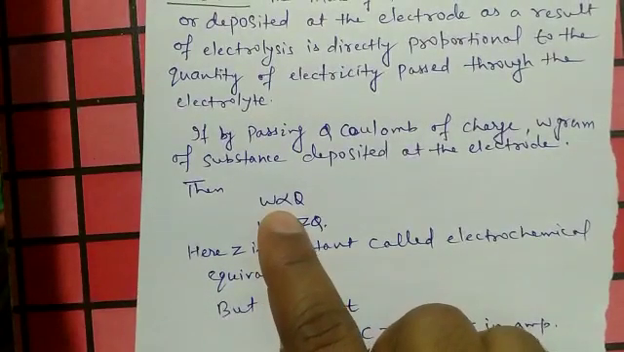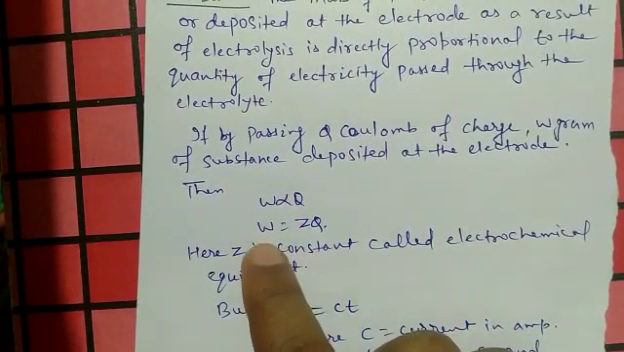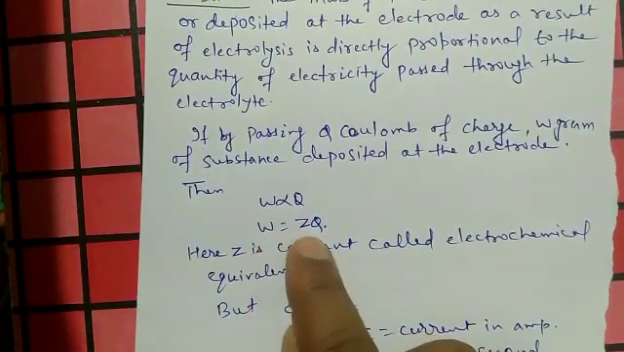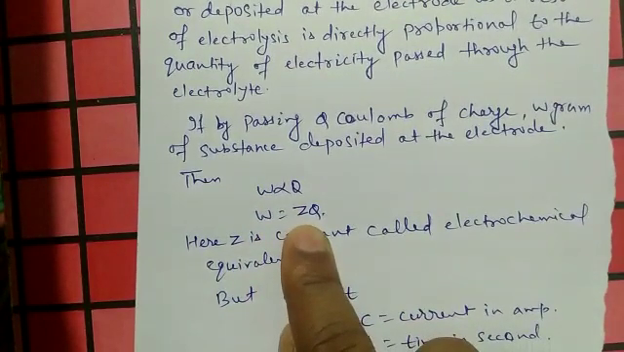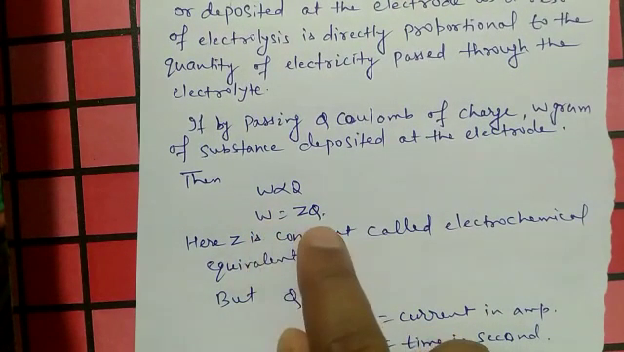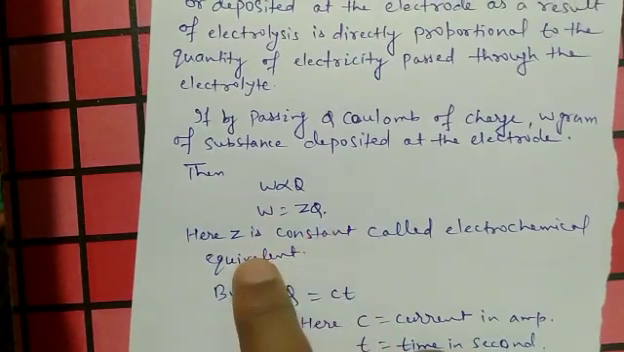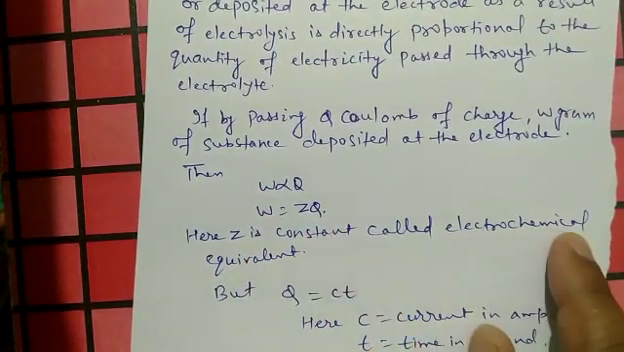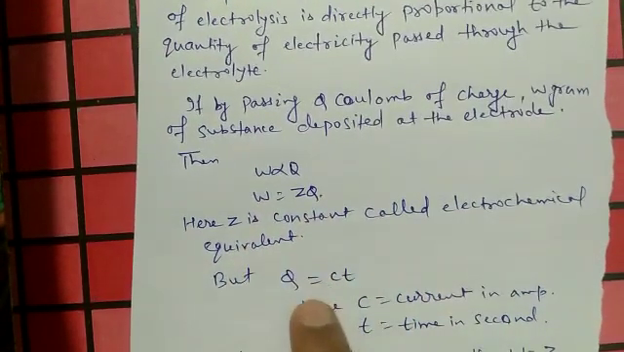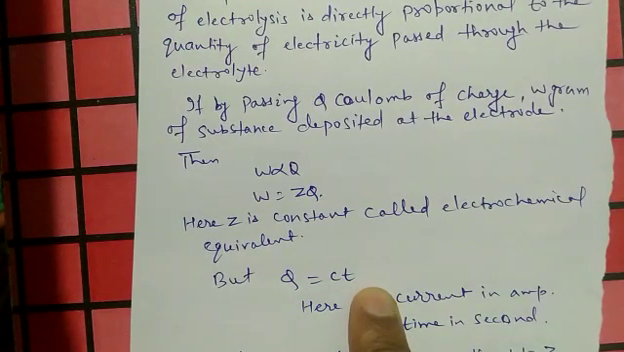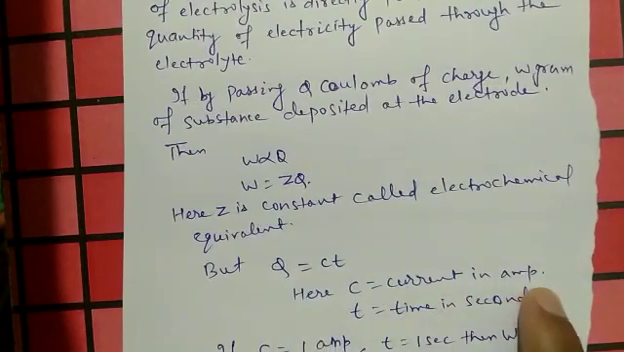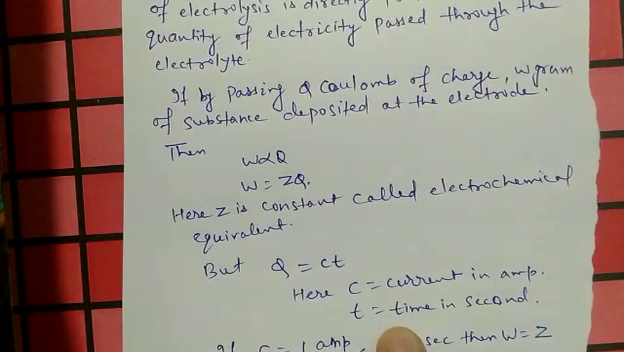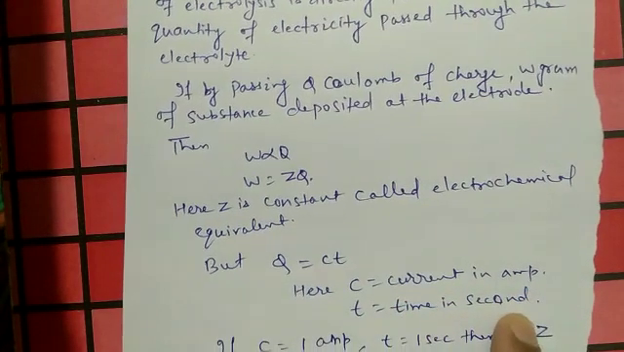So if we remove the proportionality sign, then a constant is introduced, that is z. So w is equal to z into q. Here z is a constant called the electrochemical equivalent. Q is equal to C into T, as we know. Here C is the current in ampere, and T is the time in seconds.